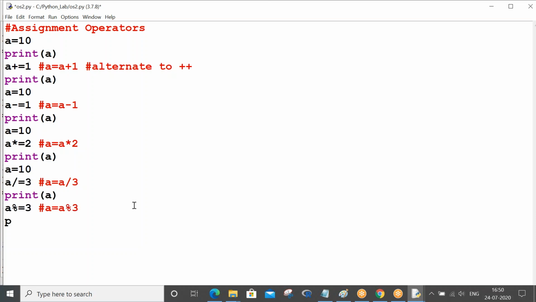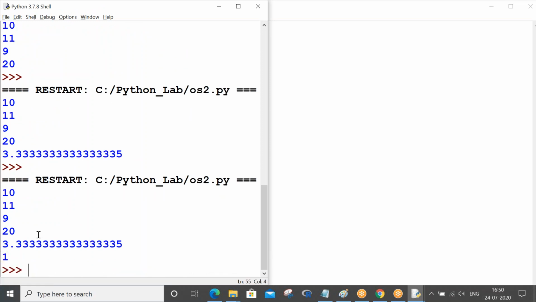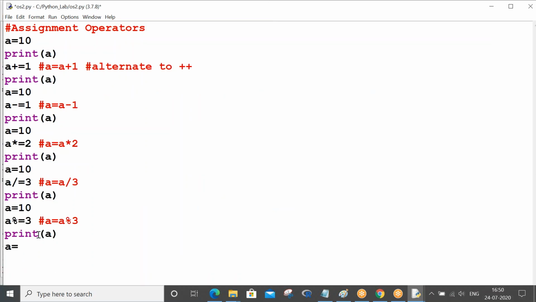Okay, before this I have to make a equals 10, as we are working all the time from the value 10. Now let me print a value. So what is the value of a going to be? What is the first remainder you have got? 1. Am I right? 3 3s are 9, so 1 is the remainder. So that's where you can see the value 1. Now let me make a equals 10 once again.